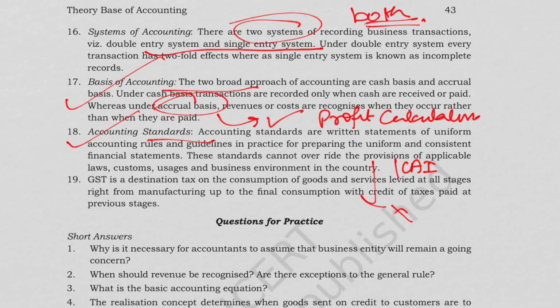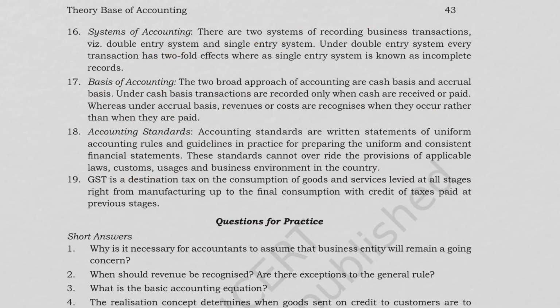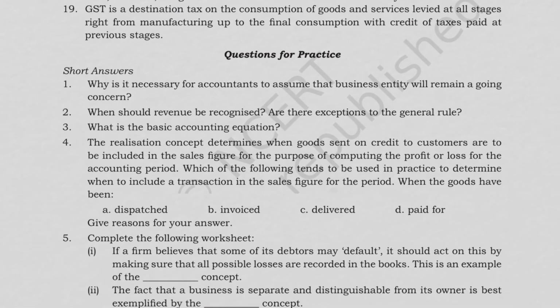It cannot override law. Then we discussed GST, which is a destination based tax. It is levied at all stages. Input tax credit is available, and the final burden is on the consumer. Now let us discuss some questions for practice.